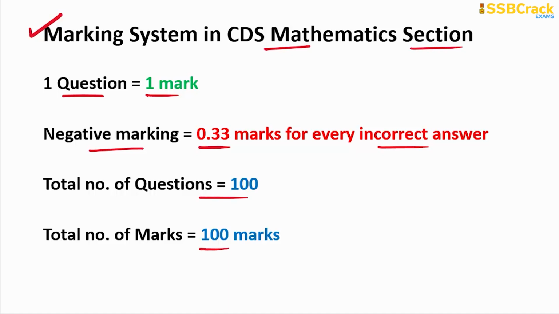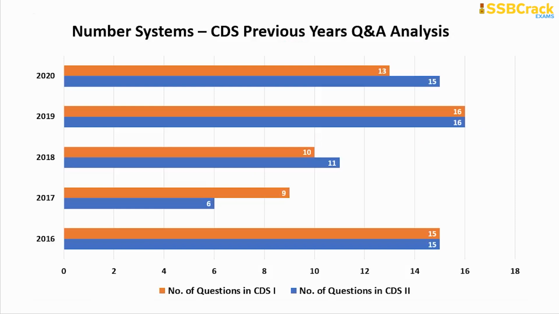Here we begin, and first of all, let's have a look at the previous years' question analysis for the most important and fundamental topic of the elementary mathematics syllabus, none other than number system. Here you can see that in the year 2020, there were 13 questions in the Series 1 paper and 15 questions in Series 2.